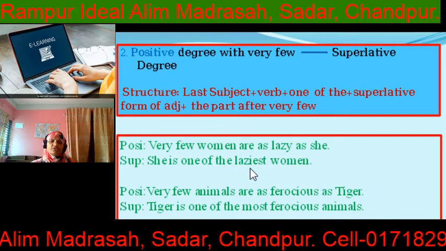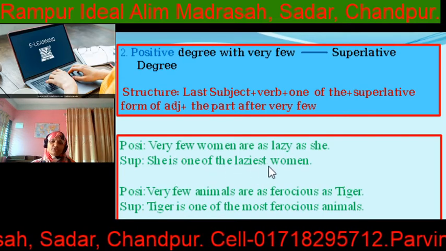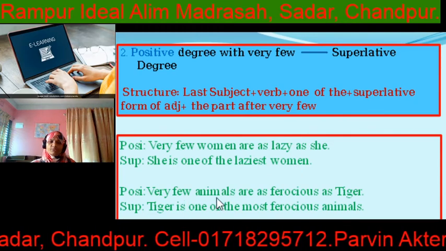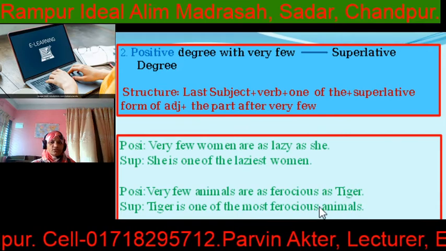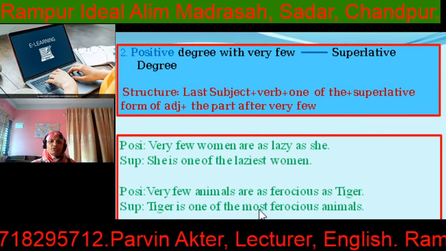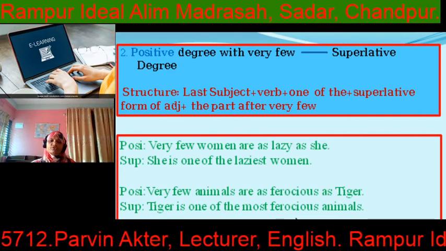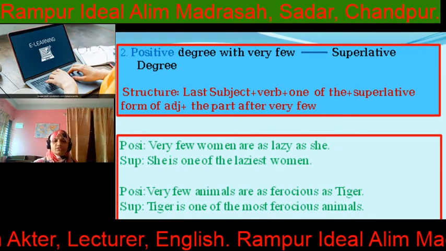She is one of the laziest women. Lazy, superlative form laziest. She is one of the laziest women. Very few animals are as ferocious as tiger. So here the last subject is tiger, is. We have to use "one of the" with the superlative, most ferocious animals. Tiger is one of the most ferocious animals.